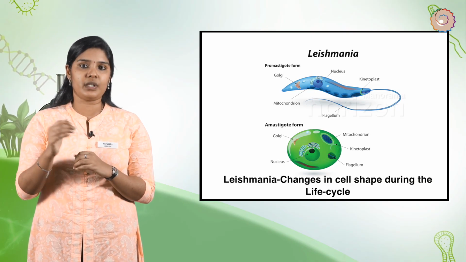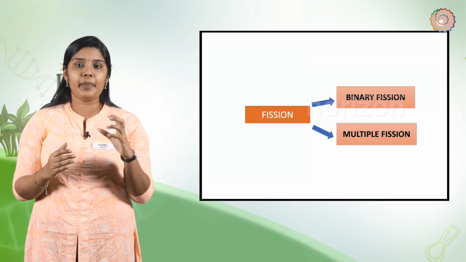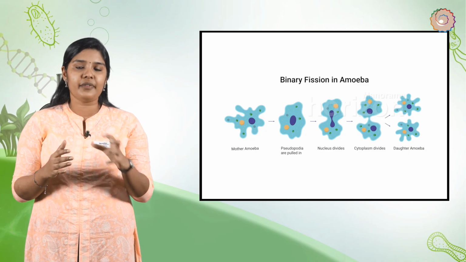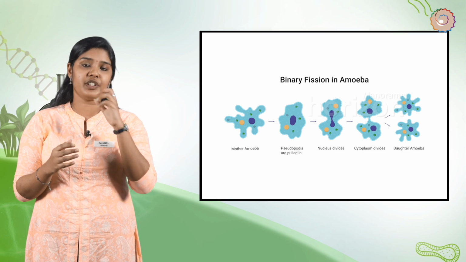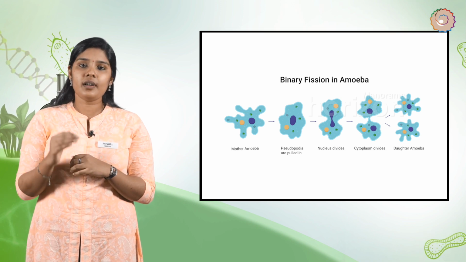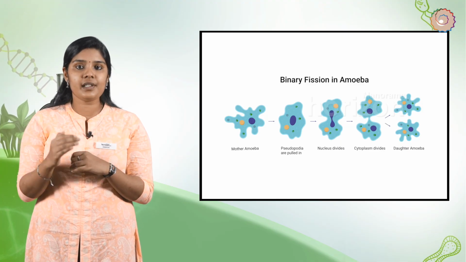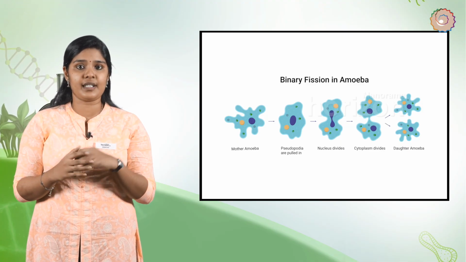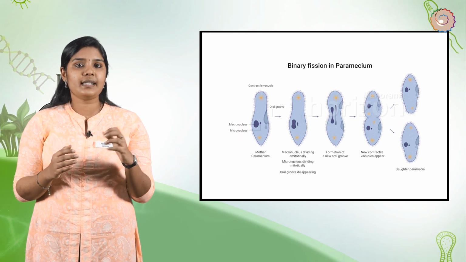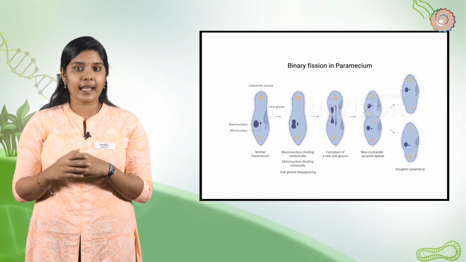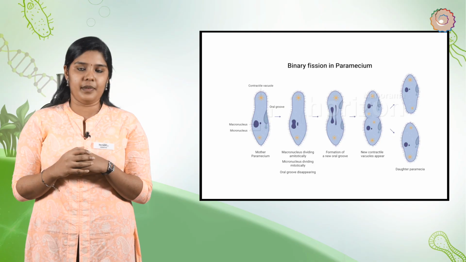Fission can be of two types, namely binary fission and multiple fission. In binary fission, the parent cell divides into two equal halves called daughter cells, each of which grows into an adult. Daughter cells are identical to each other and to their parent cell. The energy required for this kind of reproduction is less compared to other modes of reproduction. It occurs in single-celled organisms like bacteria and protozoans, for example amoeba and paramecium.